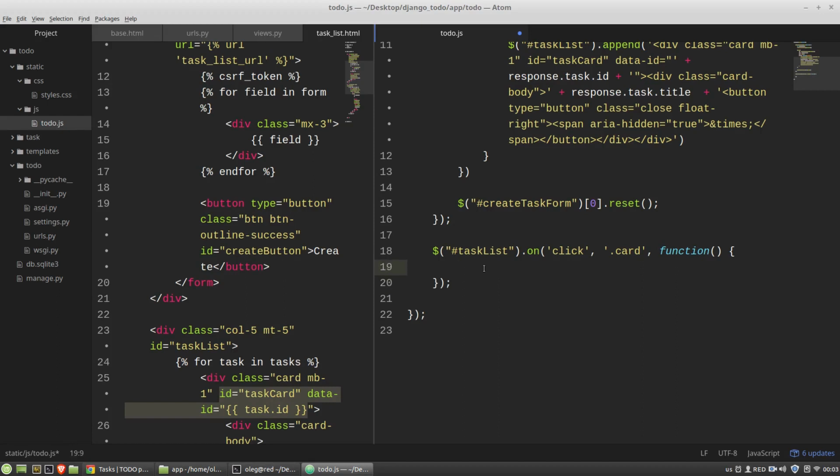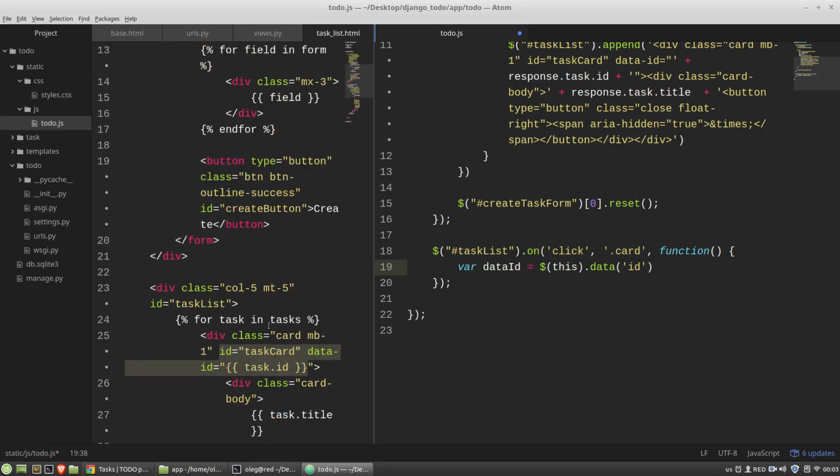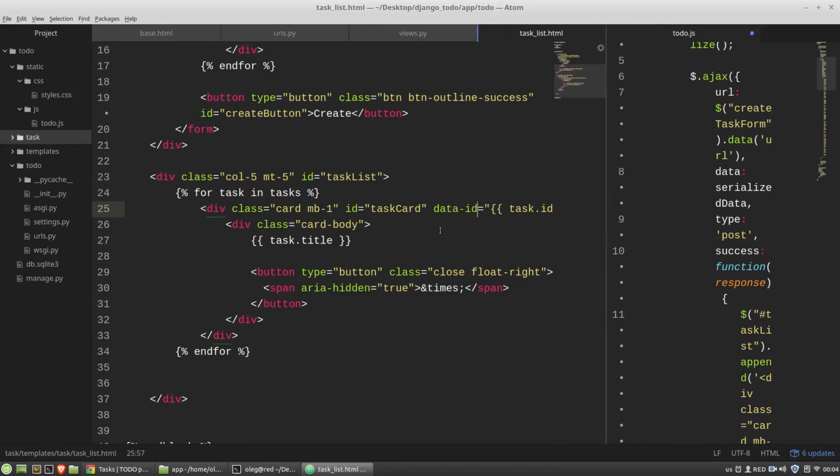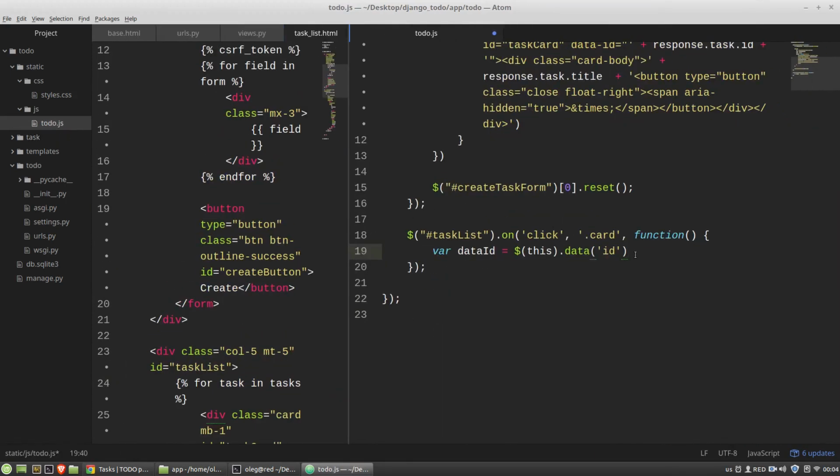And here I have to get the ID of the task object. I am creating a new variable, data ID, that equals, I am getting the card instance. The this keyword refers to the particular card, and I am calling its data method, and I need the ID. I need the value of this attribute, data ID.